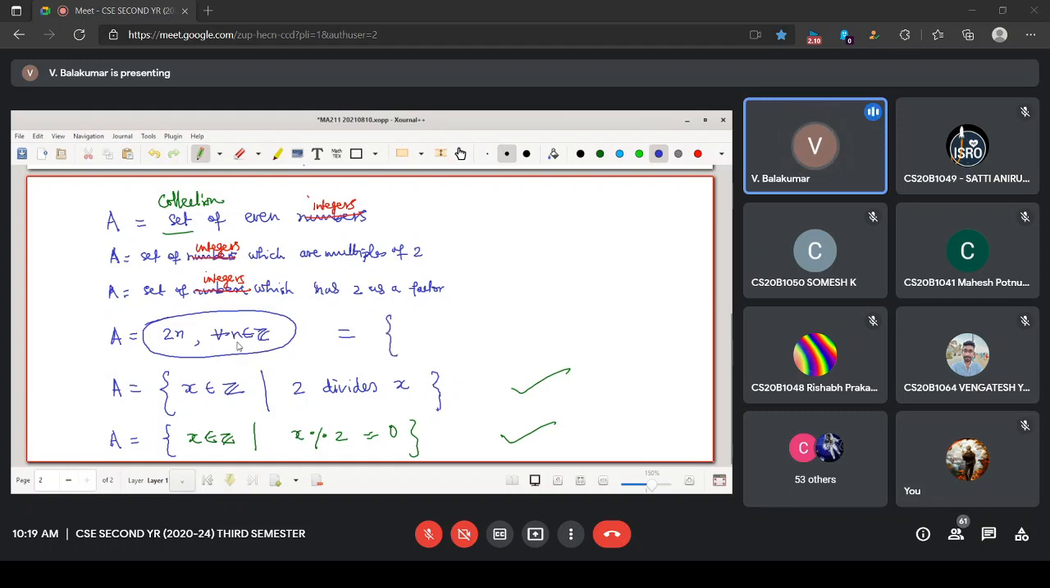Let me write down. If n is 0, I am getting 0. If n is 1, I am getting 1. If n is minus 1, because n belongs to integers, then be careful. If n equal to 1, what is the value of 2n? 2. Then if n equal to 2, what is 2n? 4. Then if n is 3, we will be getting 6. If n is minus 3, minus 6. In any way you can write.